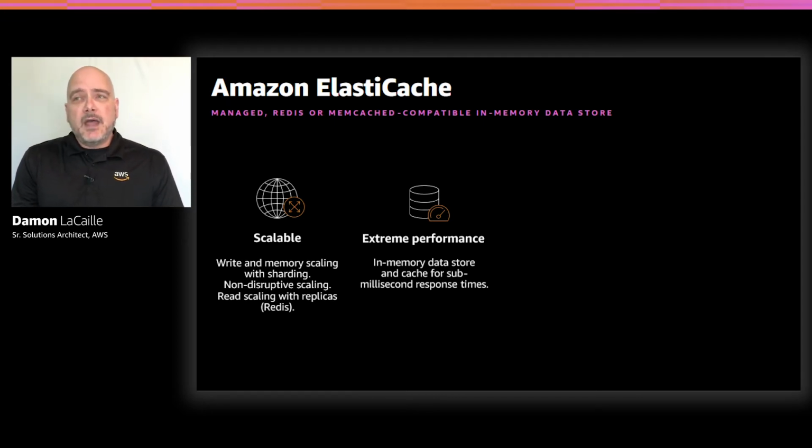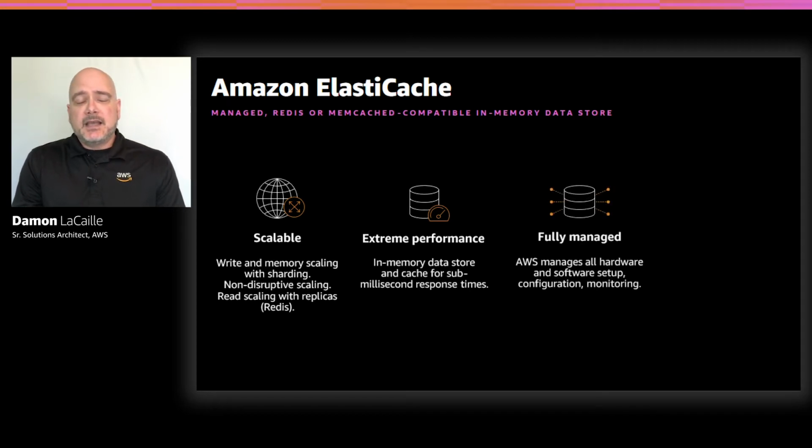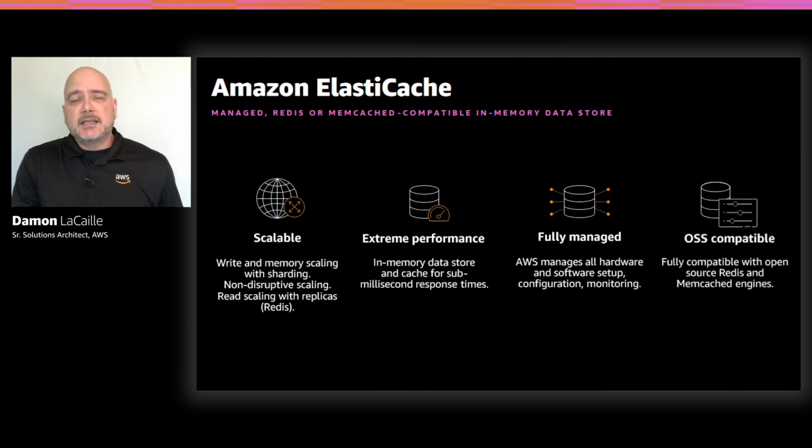And we know you have really important projects to work on, more than just this backend stuff that's core to your business. That's why Amazon Elasticache is a fully managed service, so you can focus more on those important things. We'll provision the hardware, install the software, configure the engine with best practices, monitor important cluster metrics in CloudWatch, and help you easily set up secure and encrypted backups as well. And since Elasticache is fully compatible with both Redis and Memcached engines, you can move your existing workloads into Amazon Elasticache with little or even no code changes.